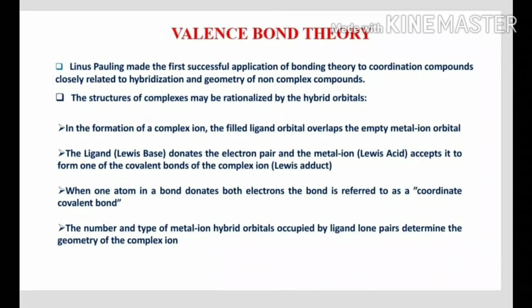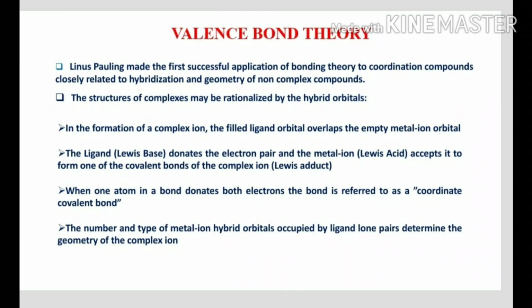The next one is valence bond theory. Linus Pauling made the first successful application of bonding theory to coordination compounds, closely related to hybridization and geometry of non-complex compounds. The structures of complexes may be rationalized by hybrid orbitals. So this valence bond theory is very good in explaining the hybridization and the geometry of the coordination complex.